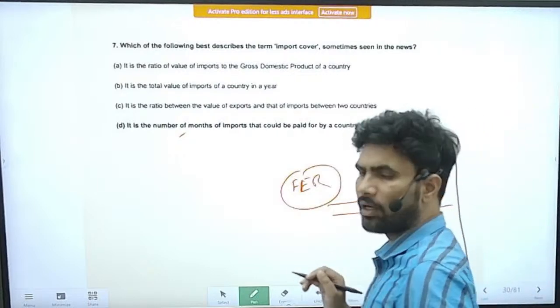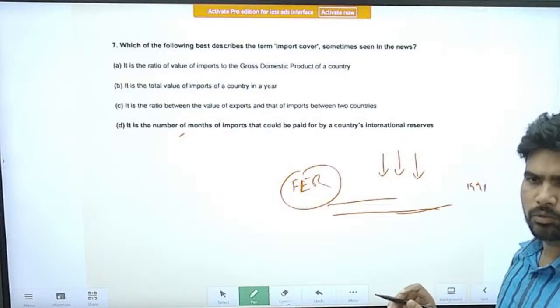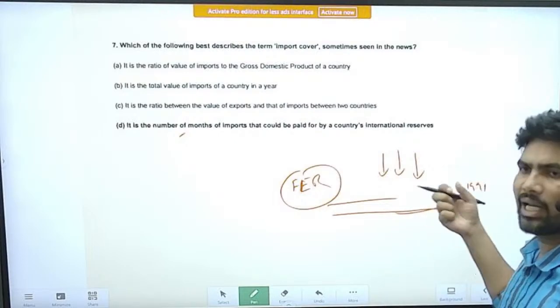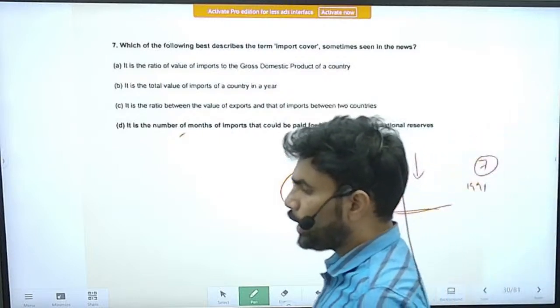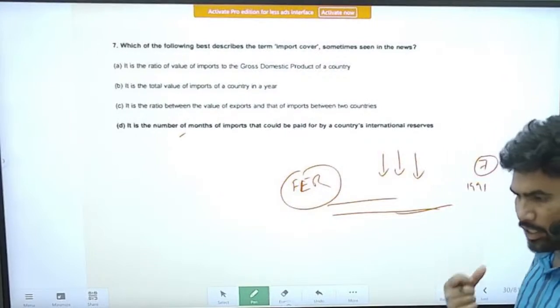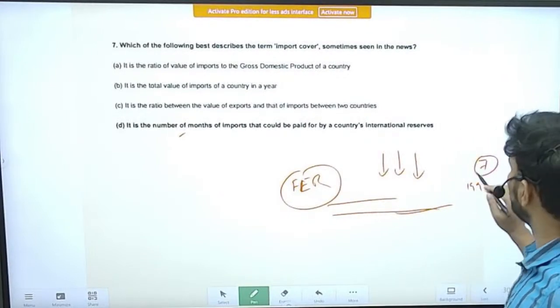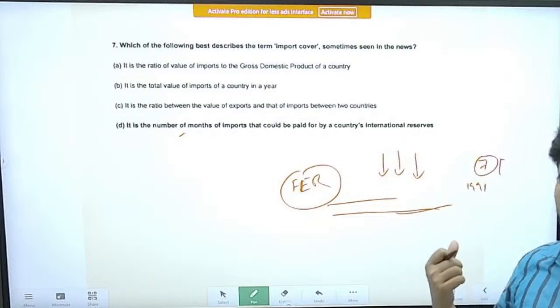This import cover came into the news during the 1991 economic reforms. Our import cover had drastically reduced. We had foreign reserves to pay for only 7 days of imports. That was the bad situation at that time, right?